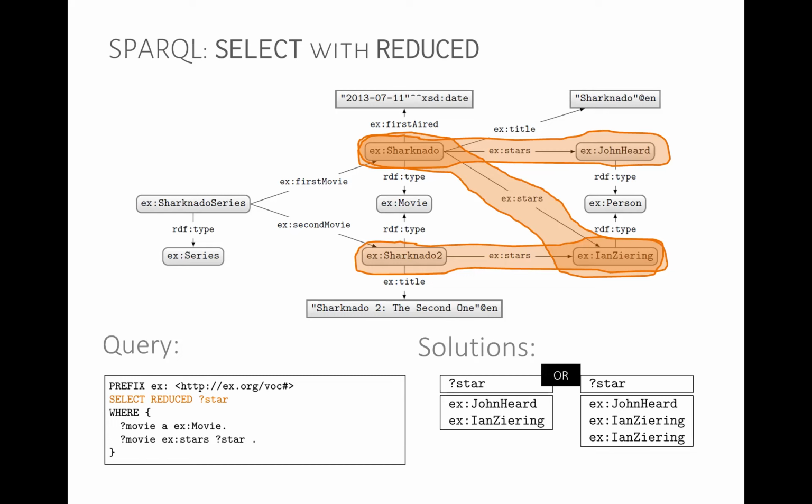So the valid solutions here, we have some non-determinism now, which is a little bit messy, but valid solutions would be either return John Hurd and Ziering, or return John Hurd and Ziering twice. Why might it be beneficial to remove duplicates for the query engine? Because if it has to do a join, it probably doesn't want to do duplicate lookups. But deduplicating has a cost because we need to remember what the solutions are, add them to a hash set or some sort of structure to make sure that we don't repeat them several times. In some cases, it might be better to remove duplicates. In other cases, maybe not. So reduced basically says to the query engine, do whatever you want, but nobody ever uses it.